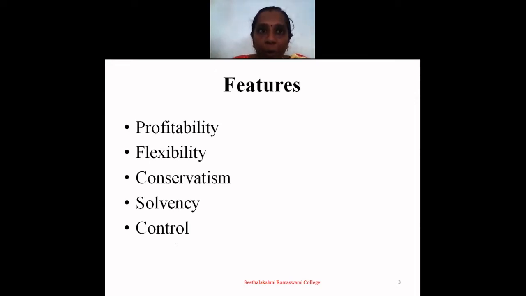To maintain the borrowing at a reasonable level, excessive debt should be avoided. The next one is solvency. It is nothing but being able to repay the debt. Excess of debt is a threat to the solvency position of the company. The last one is control. While raising debt, the company must avoid severe restrictions by the lender.